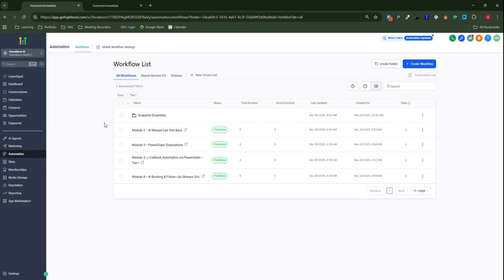So when a business owner, if for example I am the business owner and there is a customer and I am the owner who is busy doing my work, the customer calls in and I'm not able to pick the call. In this scenario, what happens? The AI missed call text back automatically sends a text back to the customer. Now there are different scenarios.